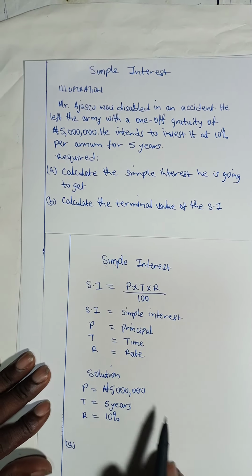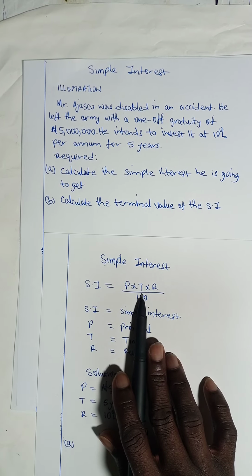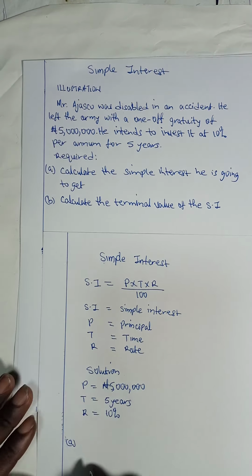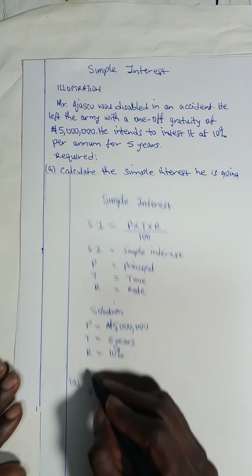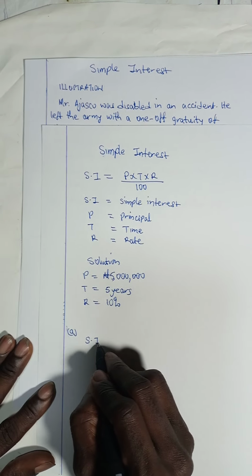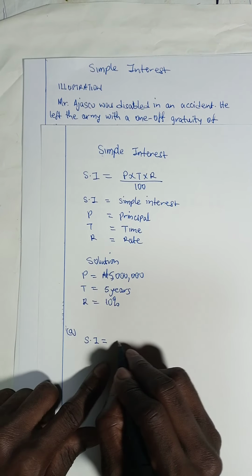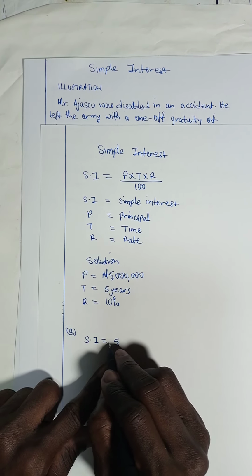And what is the formula for calculating simple interest? Simple interest is principal times time times rate over 100. So simple interest is equal to, what is the principal here? Our principal is 5 million naira.